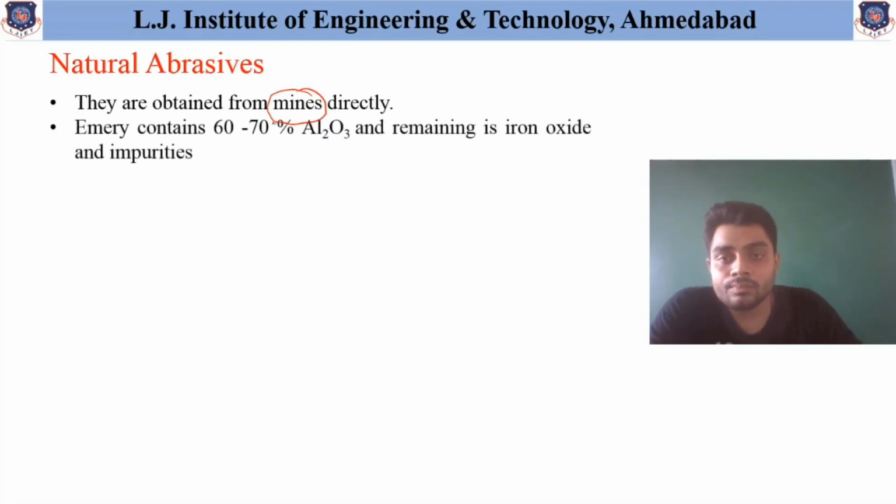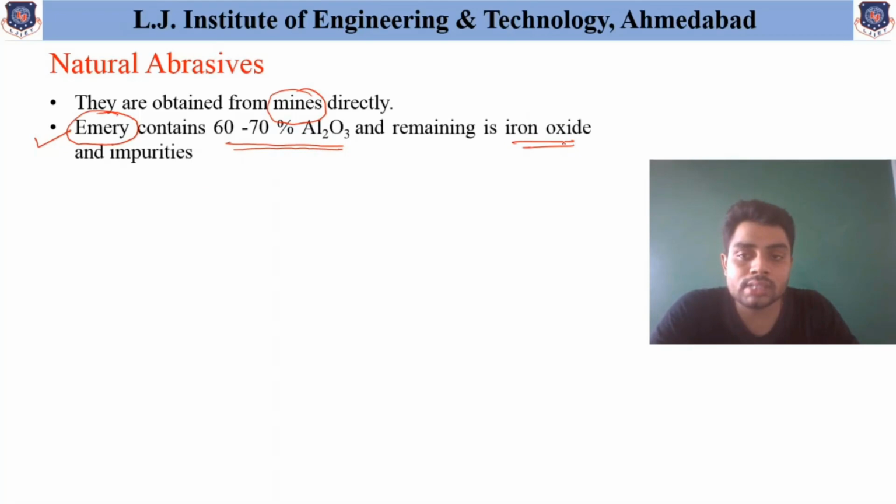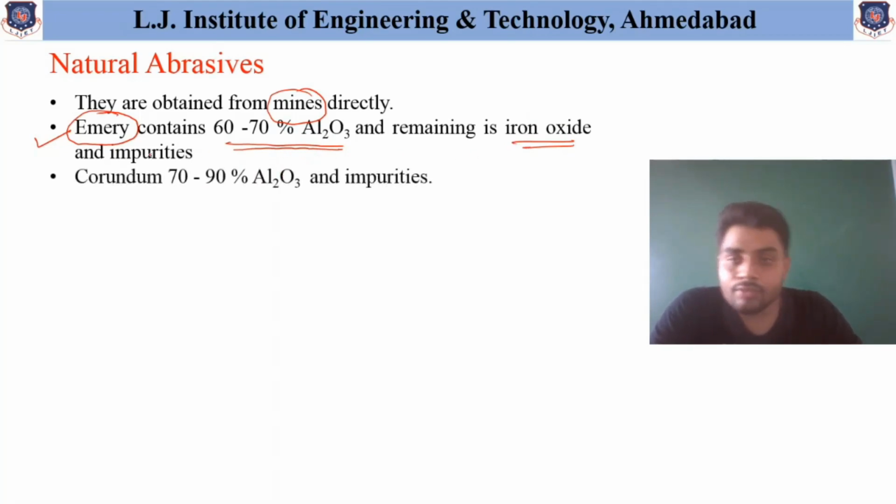If we talk about emery, this material contains 60 to 70% aluminium oxide, that is Al2O3, and the remaining is iron oxide and impurities. Similarly, corundum has 70 to 90% aluminium oxide and the rest are impurities.